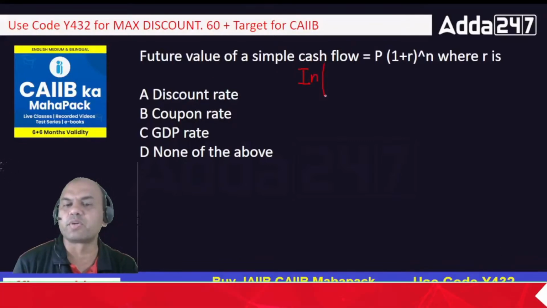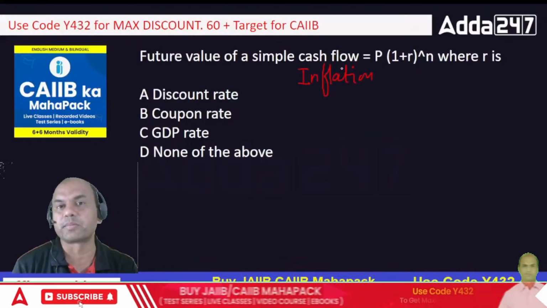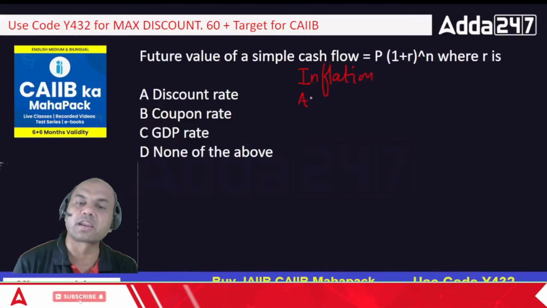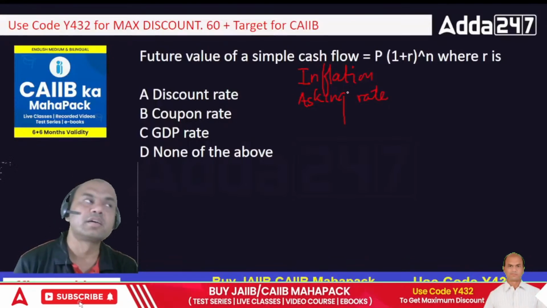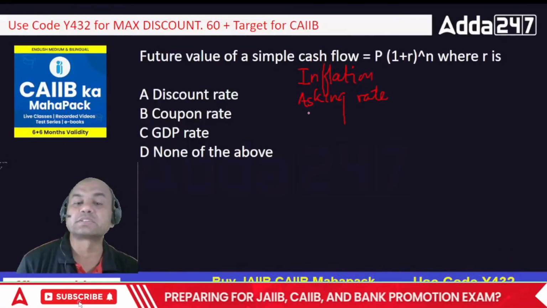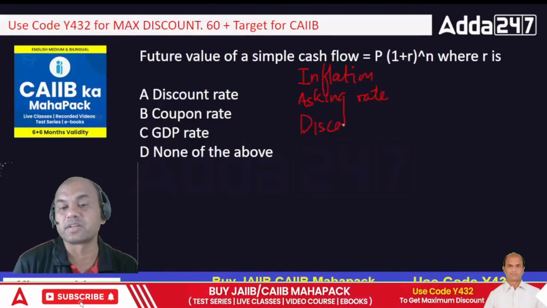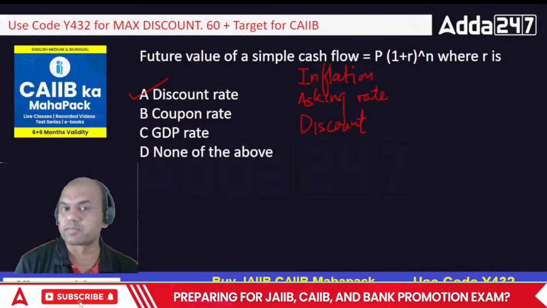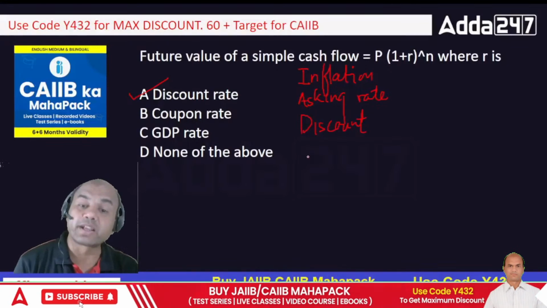And see here, this R means what? It is anything which is in demand from the public, or which is eating up your income. It can be inflation, it can be asking rate, or, the last one I'll tell you, discount rate. That was the answer actually, isn't it? So R is known as discount rate. Always remember this. There are other names to this: inflation, asking rate, YTM.